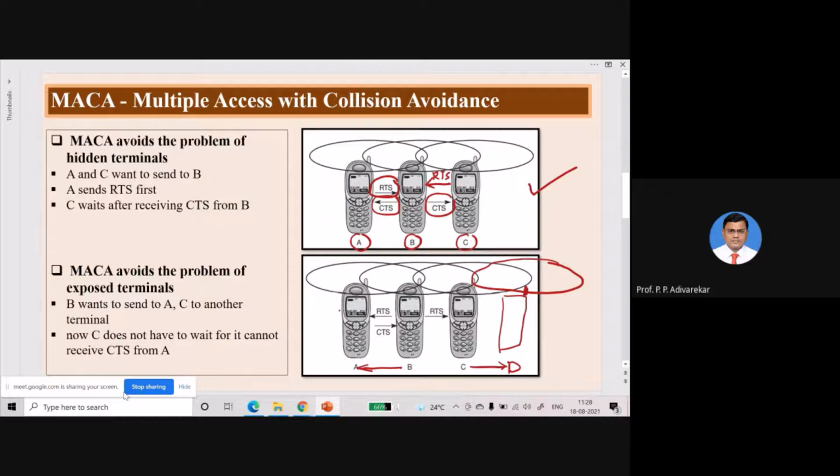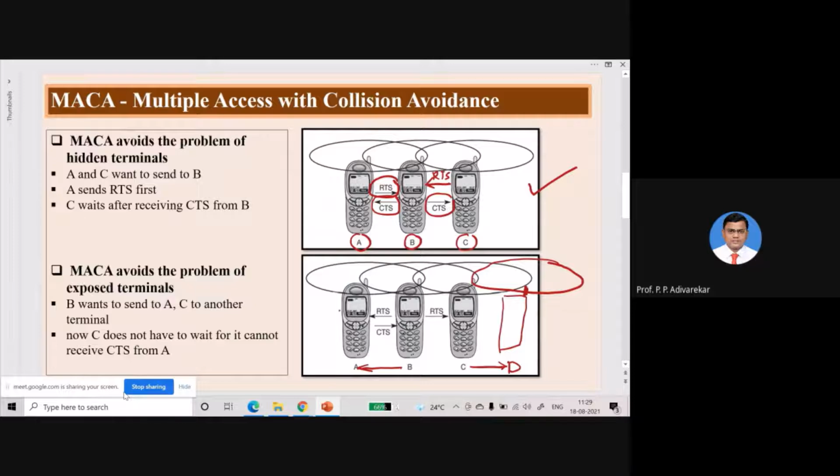Okay, so you can see RTS is given to A here, and RTS is also given to C, but in this RTS packet the receiver address is of address of A. Okay, so C does not respond to B because address is of A.